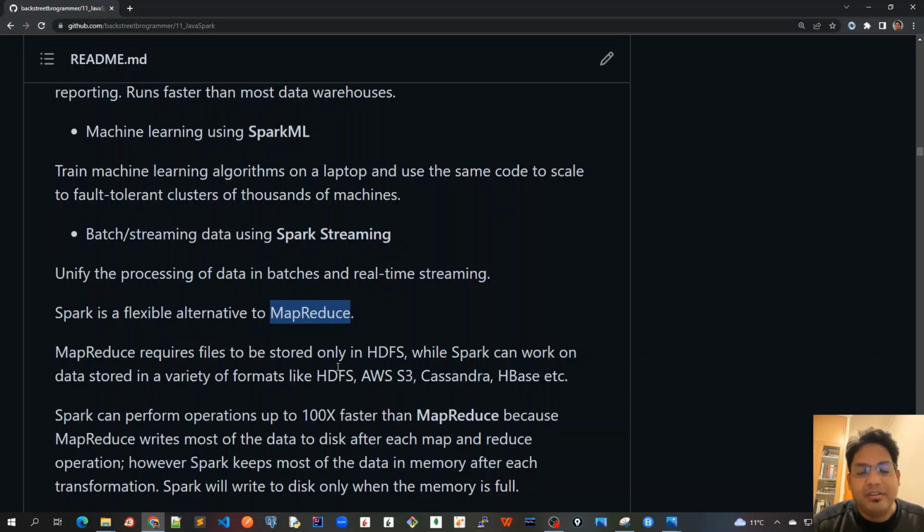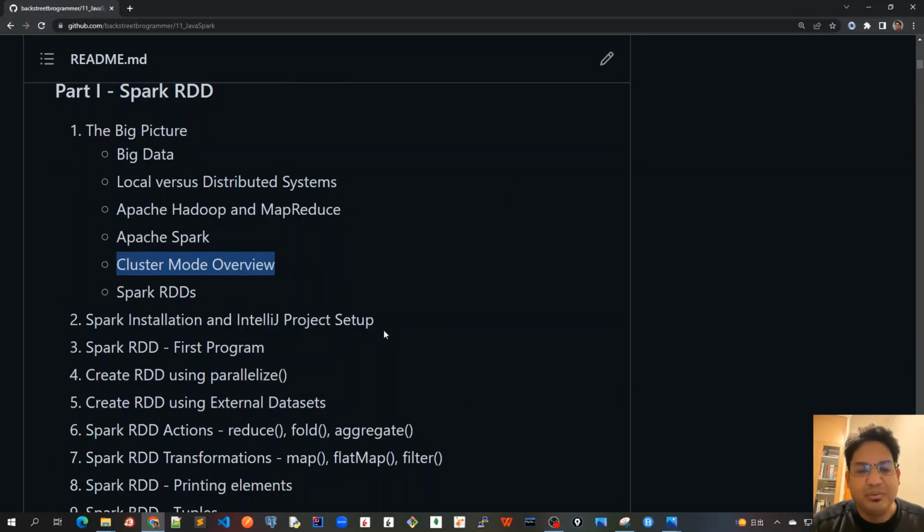So we have covered this chapter on Apache Spark, giving a very high-level overview. In the next video, we will cover the cluster mode overview, in which we'll dig deeper into the overall Apache Spark architecture, and we'll discuss this cluster mode.